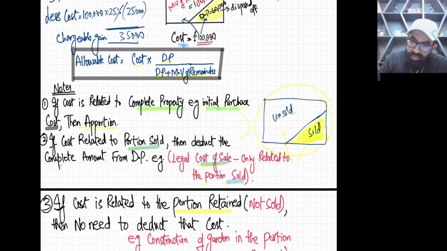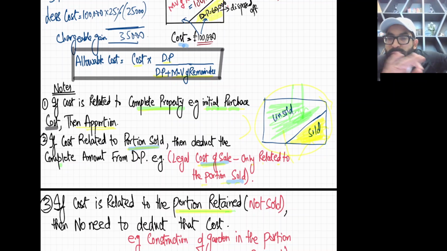Now the last point, if cost is related to the portion retained, see, this is the unsold portion. If there is a cost which is purely linked to this part only, the unsold part, which is the remainder, then no need to deduct that cost at all. Why? Because that portion is not sold.